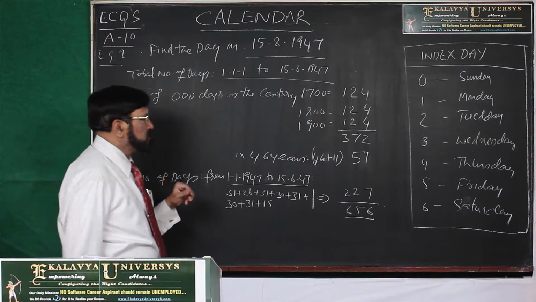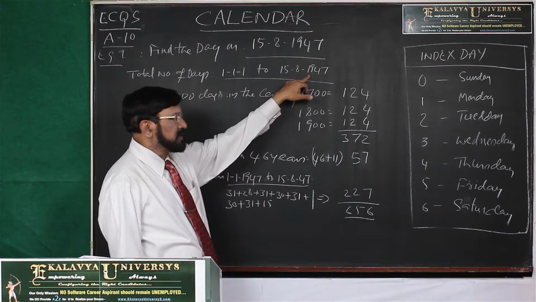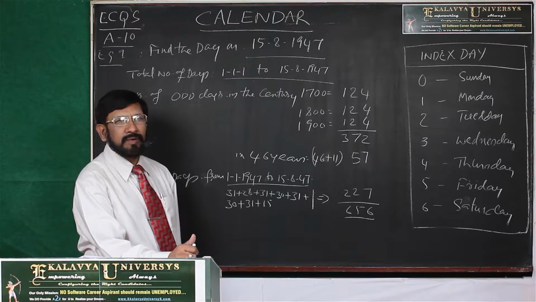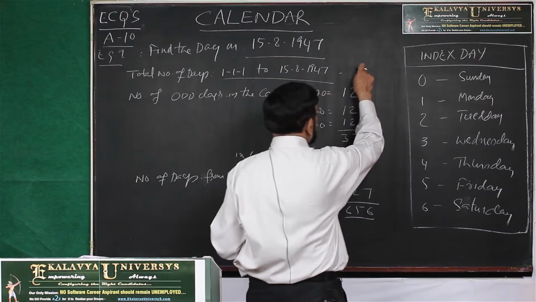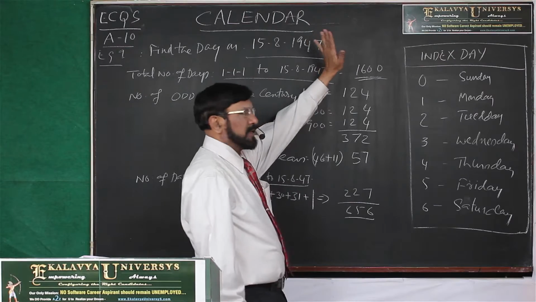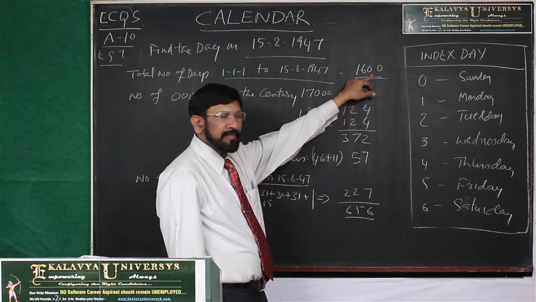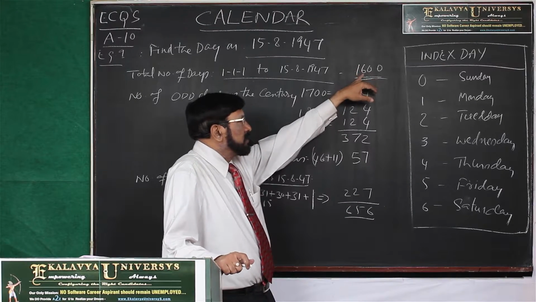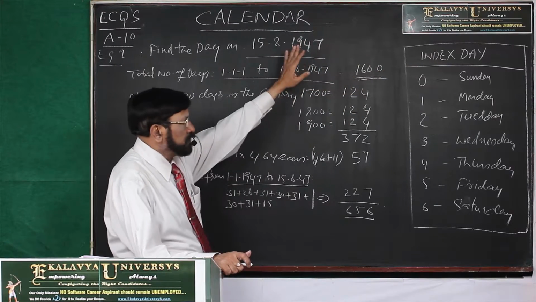What is the simplified procedure? Now, what is the nearest century leap year we have to take for this year? That is nothing but 1600. So simply ignore them. You know that the last date, that means 31st December of the year 1600, is Sunday. So just ignore them.